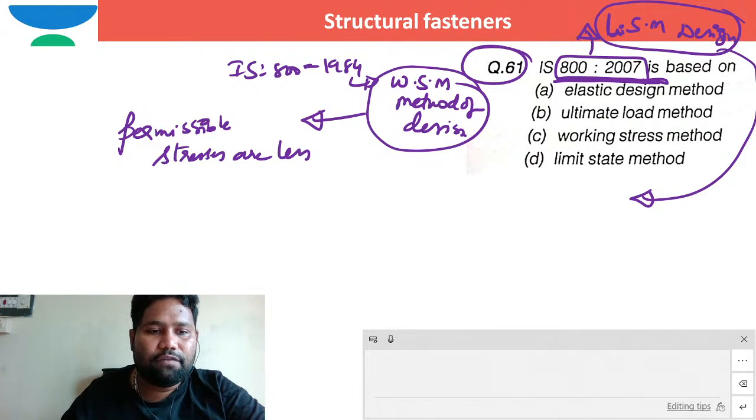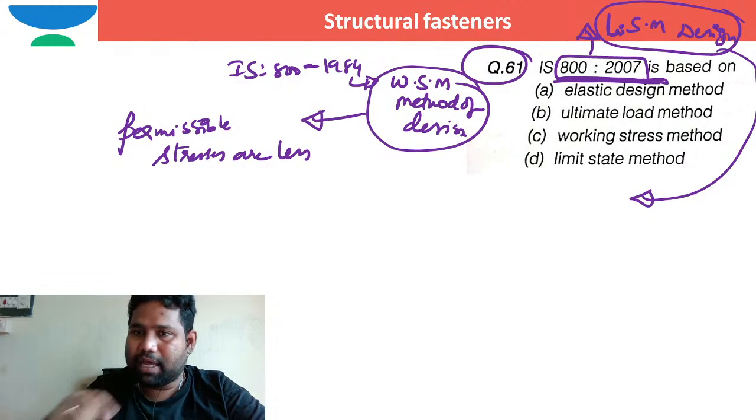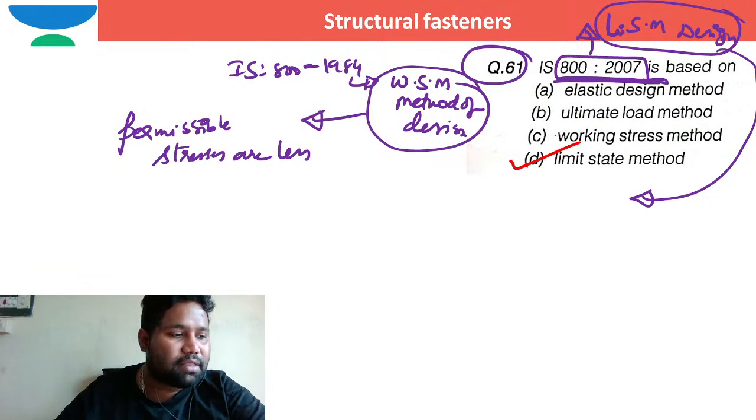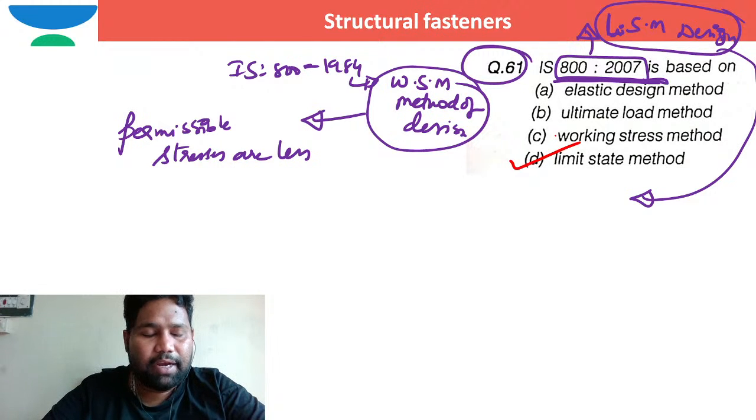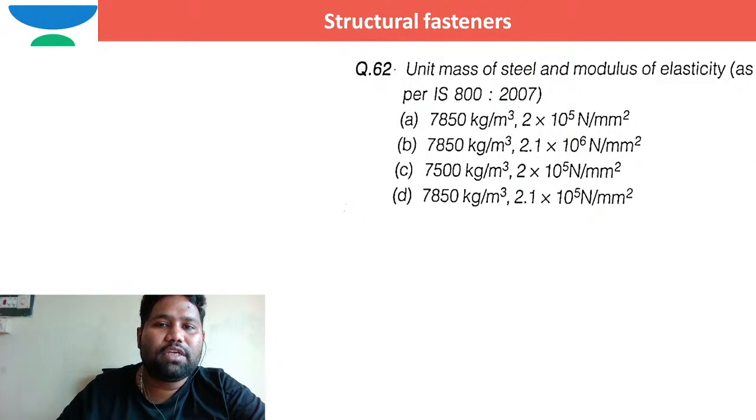So what is the correct option, brother? Right, Vignesh Ram, the correct option is D. Limit state method is the correct option, right? So can I move to the next question, right? Moving to the next question. I hope you are able to see this one.